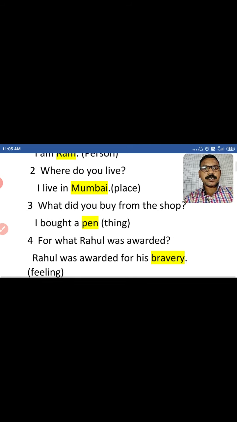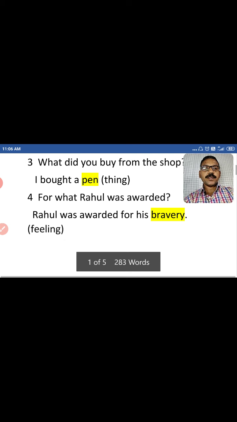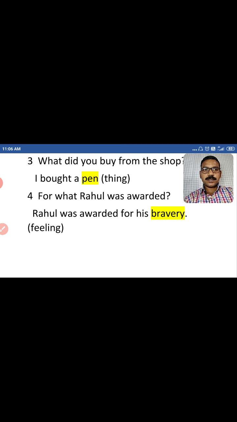Next example we can see here. If we ask my friend for what Rahul was awarded, my friend replied that Rahul was awarded for his bravery. So bravery is also a noun. It is a feeling. I hope you have understood the meaning of noun.